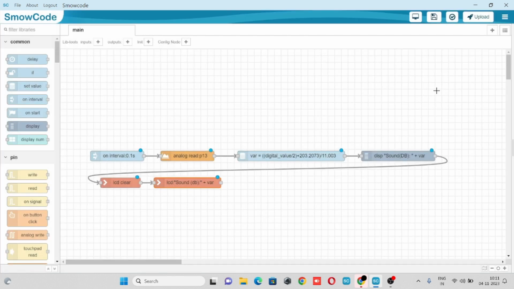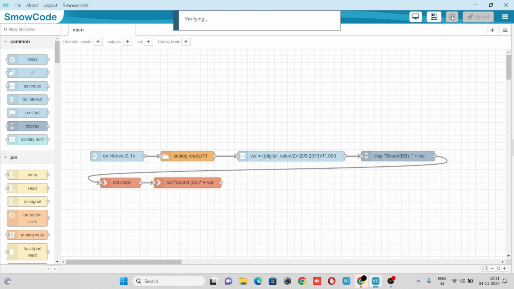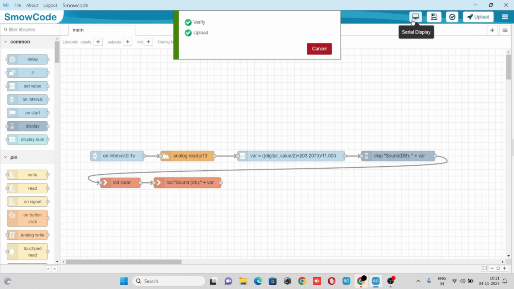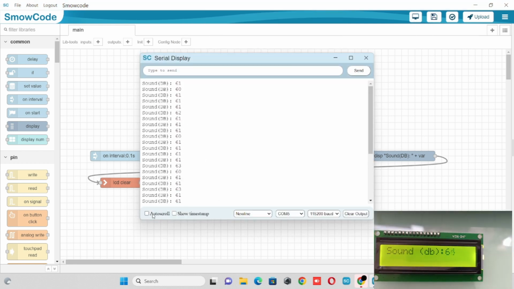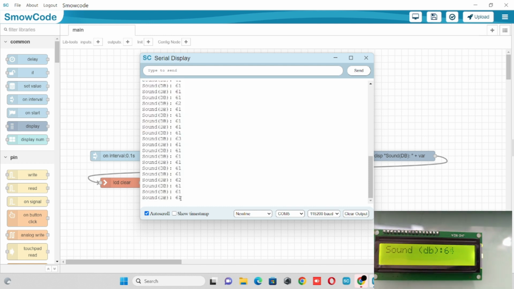Click on done, save the flow, verify the flow, and we are good to upload it. Let's go to the serial display. As we can see, at an interval of 0.1 second, we got a sound value in dB unit.